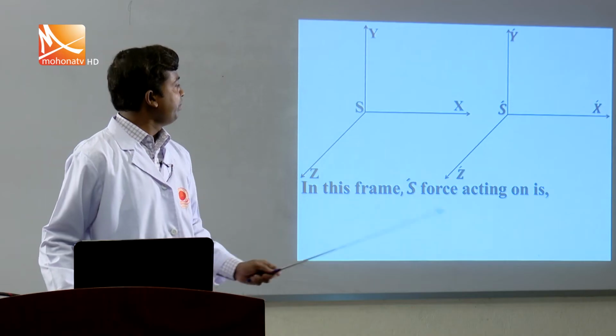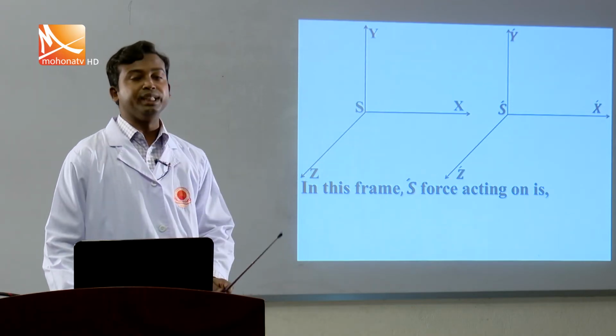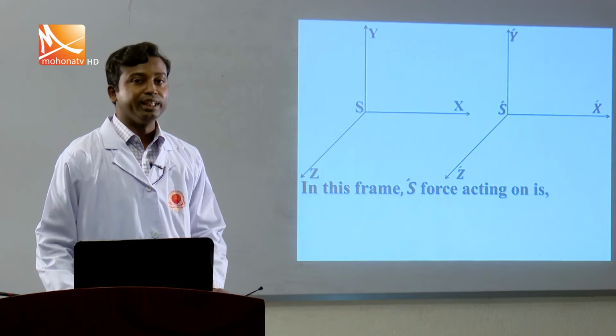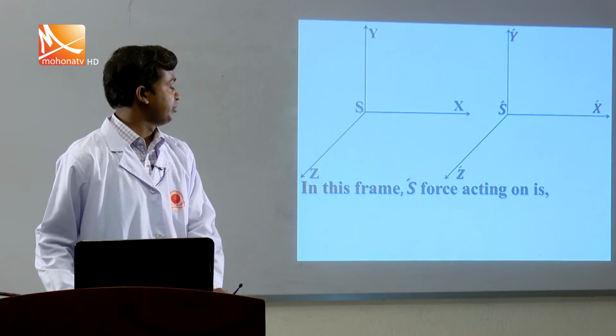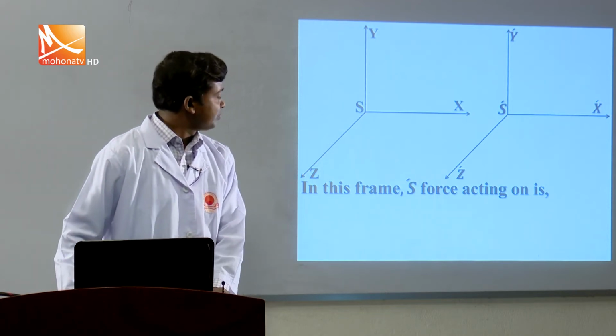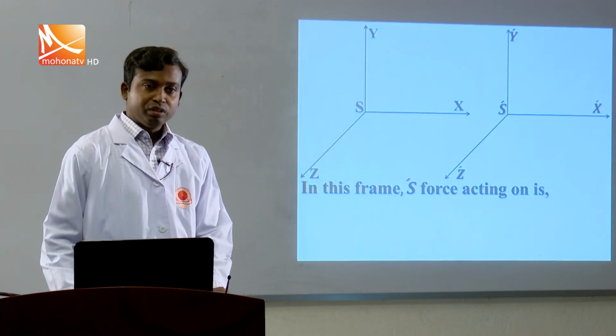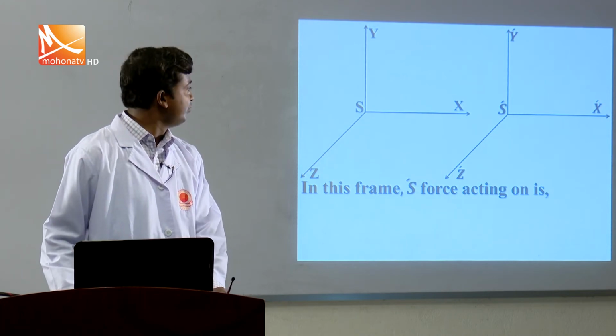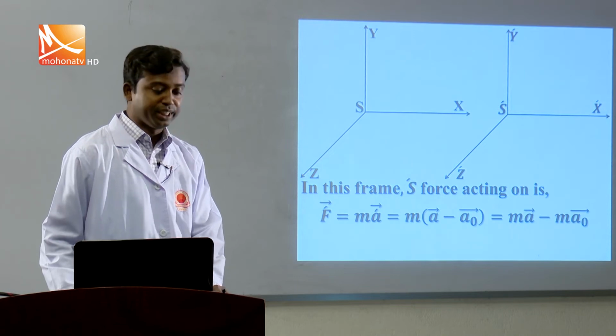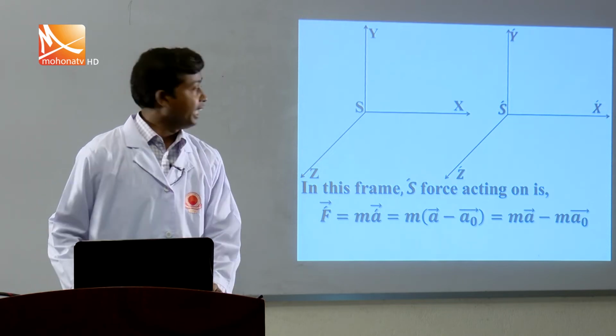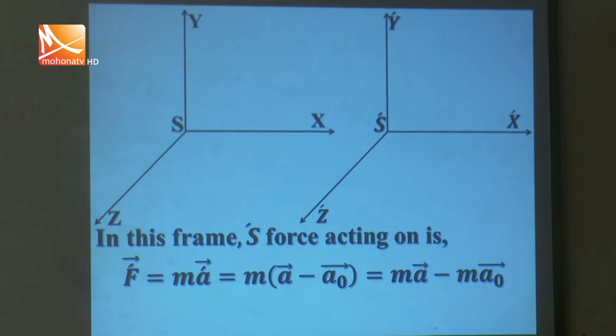Then any particle in frame S seems to be in motion with acceleration minus a naught. A body which is at rest in frame S, if it moves with acceleration a, then from the S prime frame it will be a minus a naught.